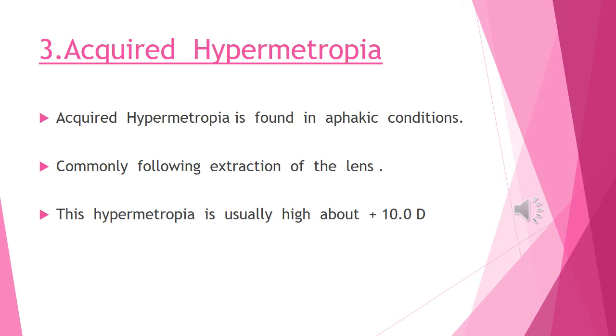Acquired hypermetropia. Acquired hypermetropia is found in aphakic conditions, commonly following extraction of the lens. This hypermetropia is usually high, about +10.0 D.